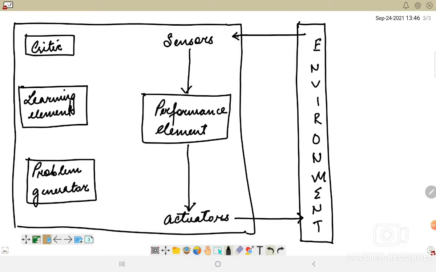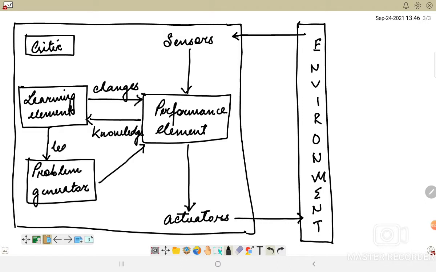From the problem generator we have the performance element, then we have the necessary changes, and then the knowledge and the learning goals.